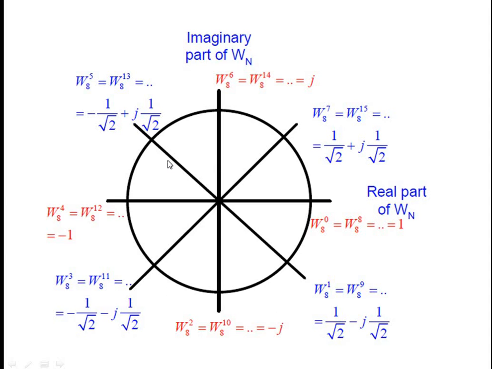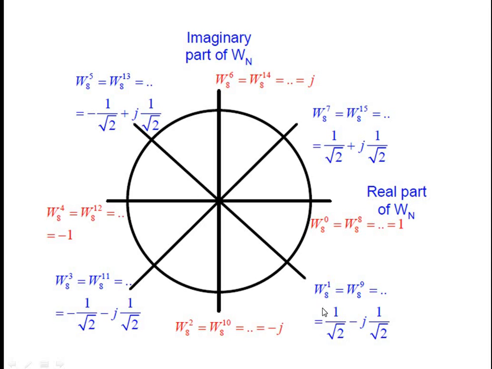For all the in-between axes we are going to substitute the value as 1 by root 2 for both real as well as imaginary. So this is what we have to keep in mind. The main axes are 1 and j, and for the in-between axes we take 1 by root 2 as the value for both real and imaginary.